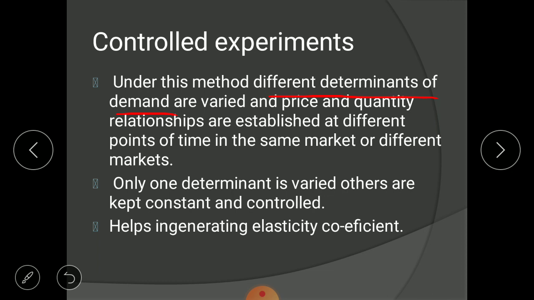Now why controlled experiment? Because you have changed only the advertisement. You have not changed your price, you have not changed the shape and color of your product, you have not changed the features of your product. All other factors of demand are constant and you have changed just one factor to know its effect on demand. If the effect is positive, you will apply the same in the total market, otherwise you will try some other factor.